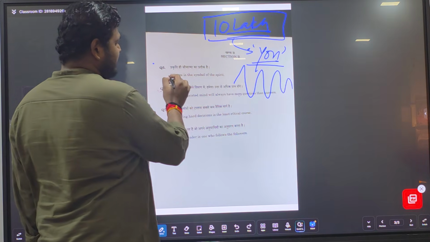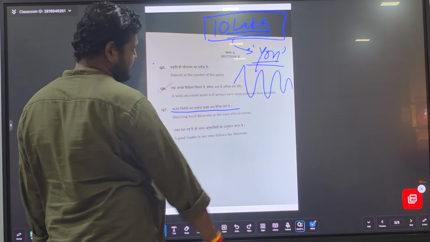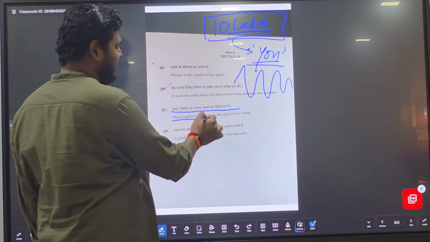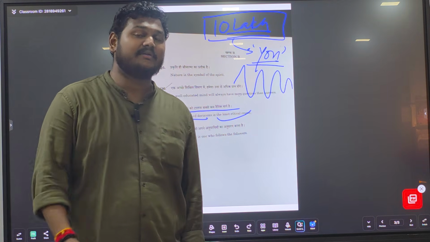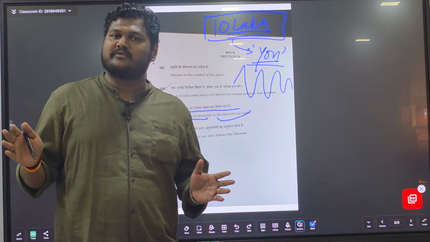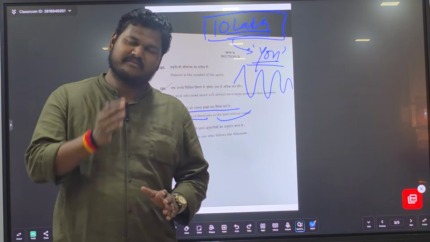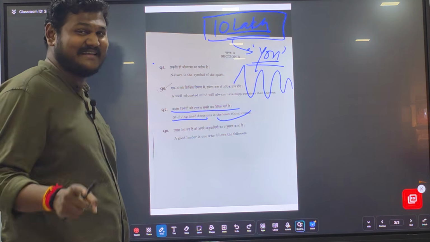Next. Nature is the symbol of spirit, we have done. Well-educated mind also we have done. कठोर निर्णयों को टालना सबसे कम नैतिक मार्ग है. Shelving hard decision is the least ethical course. On this we are talking to you particularly. You have taken the hard decision. Now you just have to continue with this, and if you are consistent enough, you are going to achieve your target. Make this very clear in your head. I'm telling this again and again.